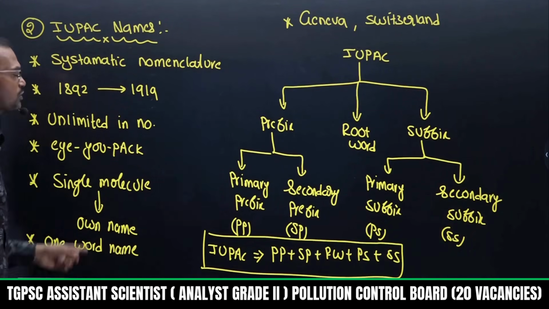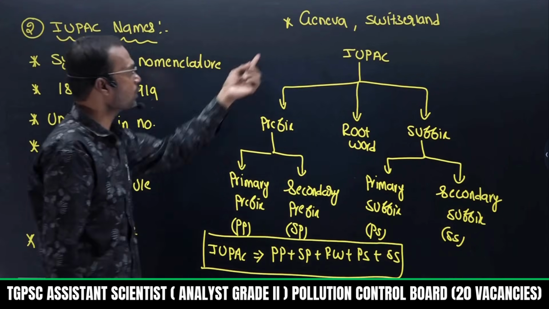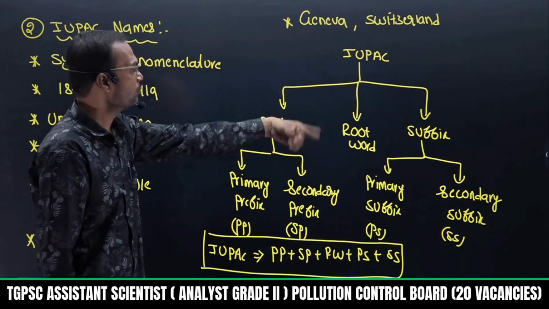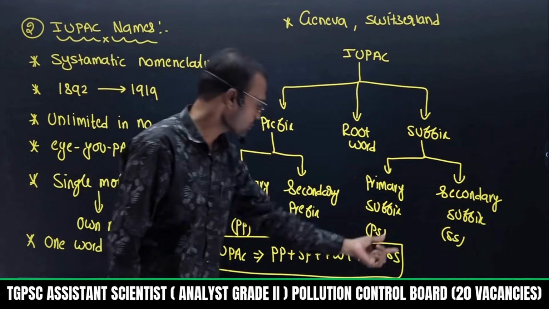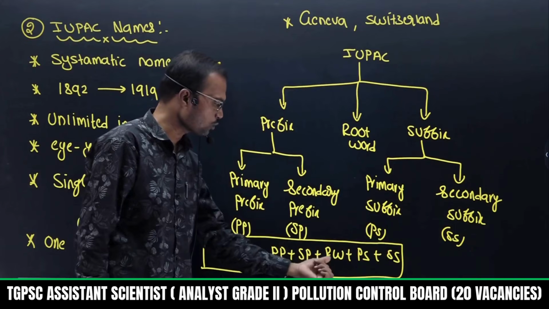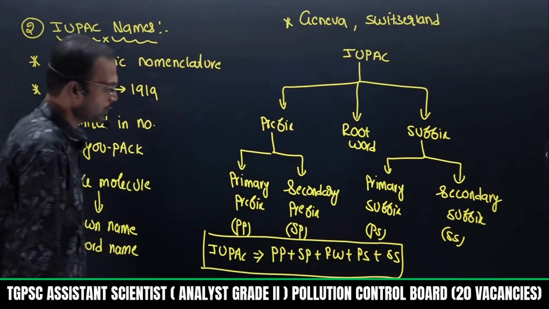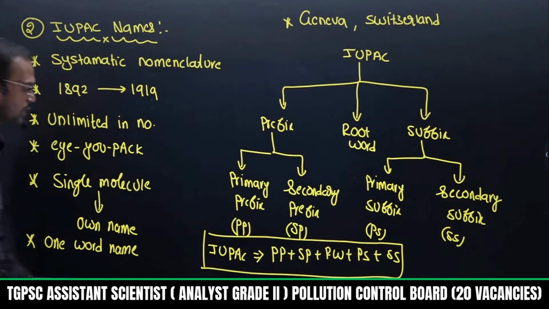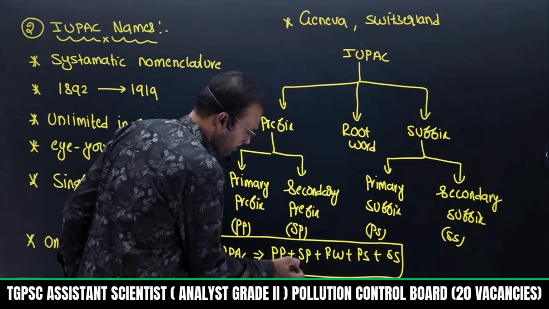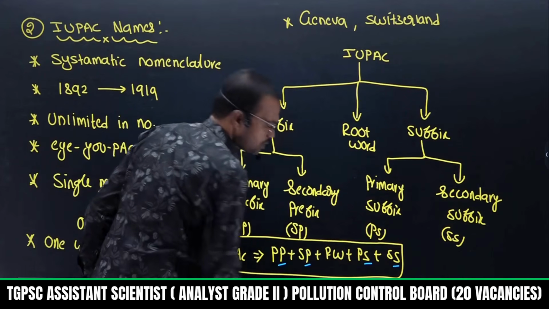Every single molecule has its own name, and it is also called a one word name. It is there in Geneva, Switzerland. IUPAC is a mixture of 3 words, further converted to 5 words: primary prefix, secondary prefix, root word, primary suffix and secondary suffix. See, this is PP for prefix, SS for suffix.